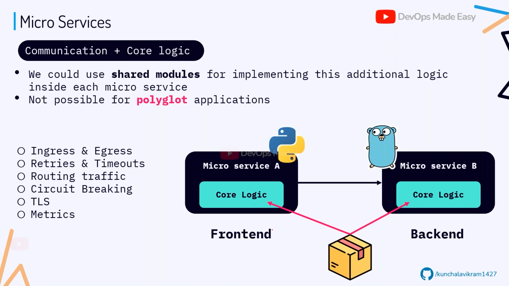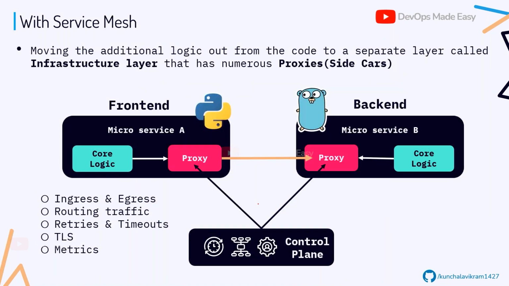Okay, now coming to the third one, using service mesh. What a service mesh does is, all this extra communication logic, we are completely removing from the code and moving it to some extra component known as a proxy. We call these proxy components the infrastructure layer.